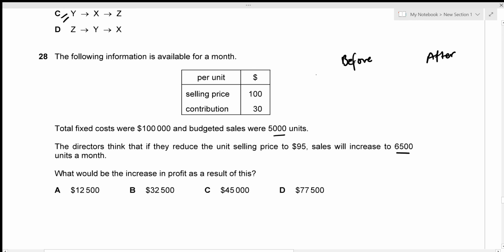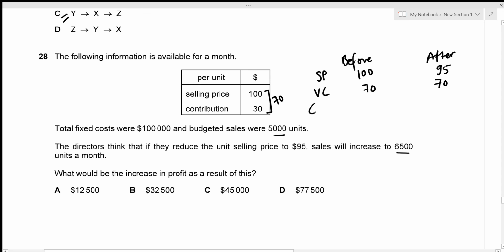Okay, let's start with selling price. Previously the selling price was 100 per unit, and we're going to reduce the selling price to 95 now. Then the variable cost. Previously, selling price was 100 and contribution was 30, which means that the variable cost is going to be 70. There is no change in variable cost, so it's going to remain the same after as well.